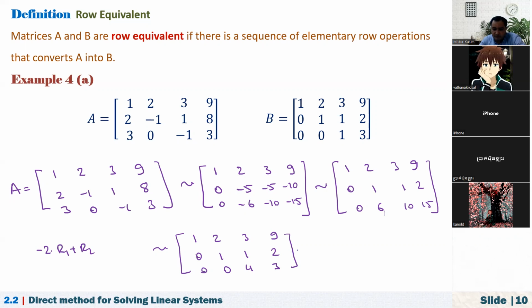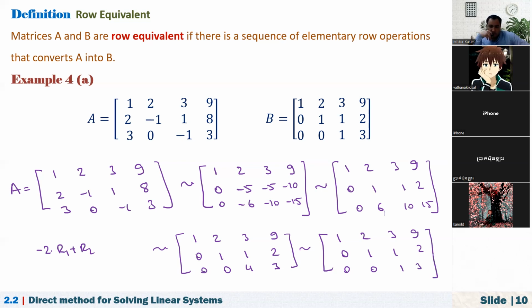So now if you multiply this by -3 and add it, it will be 1, 2, 3, 9, and 0, 1, 1, 2. Did we make a mistake here? It should actually be 1 and 3, right?